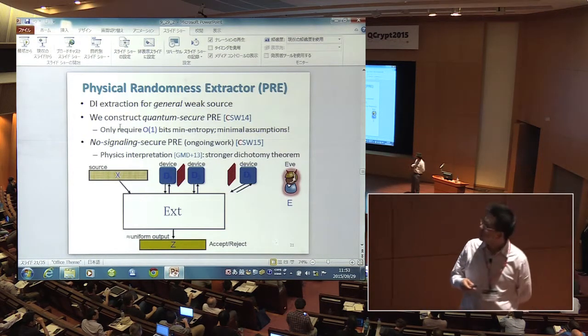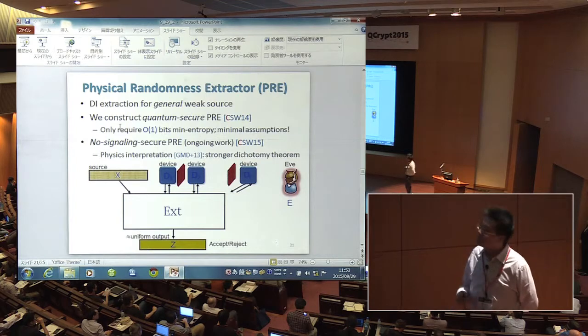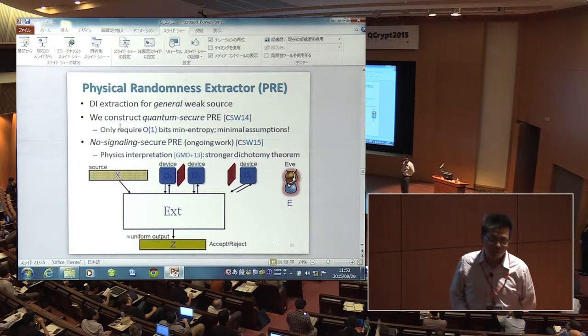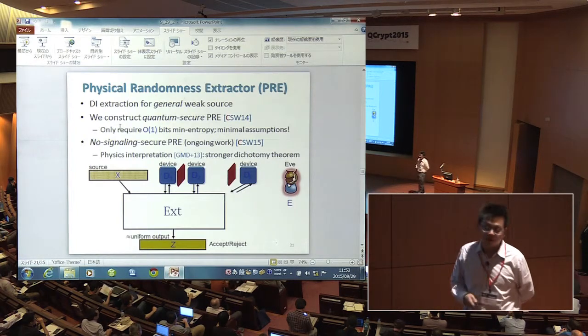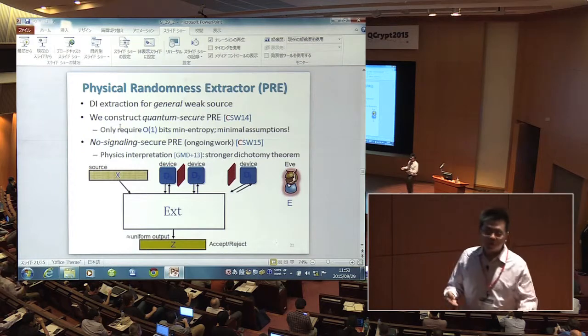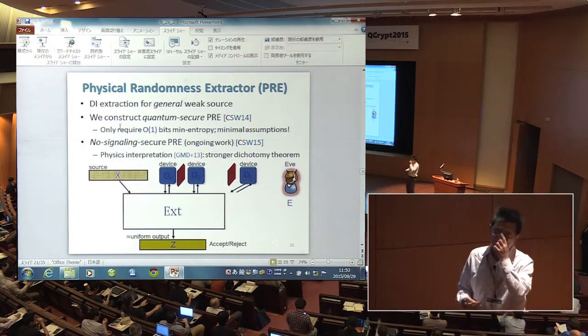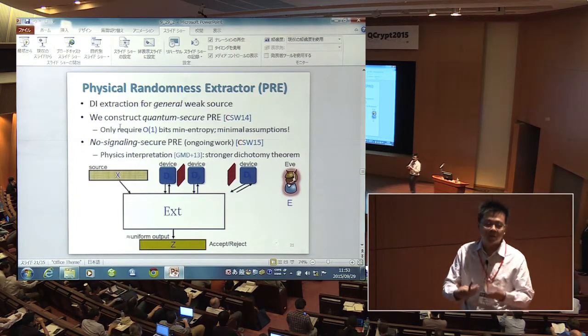So let me motivate the work initiated in the randomness amplification work by Colbeck and Renner, and later also formalized by Gallego et al. There the question is whether in our physical world, randomness can be amplified.